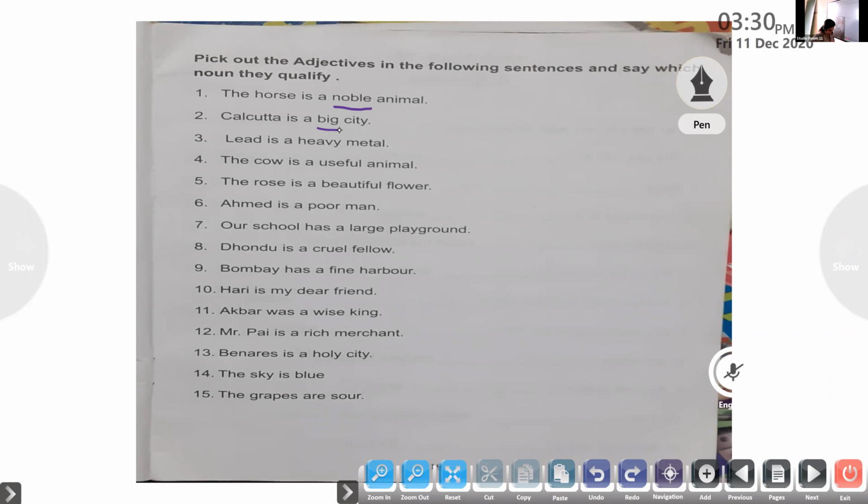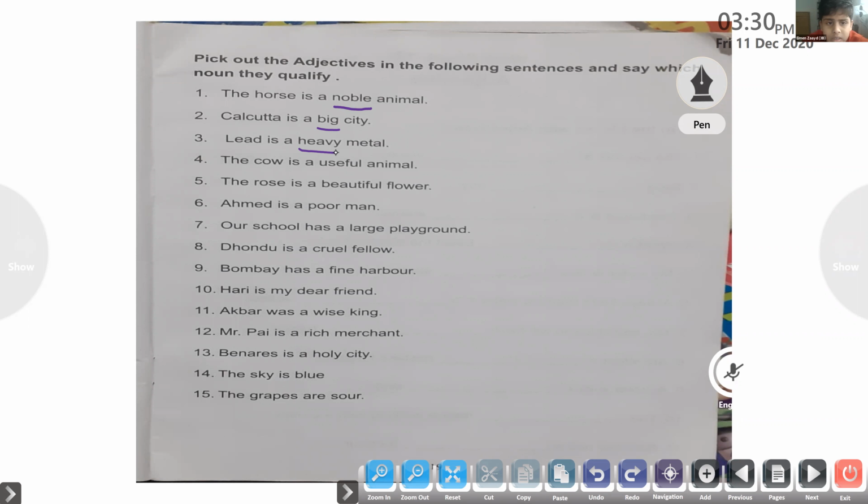Lead is a heavy metal. Yes, lead is a heavy metal. Now pick out the adjective in that sentence. Heavy. Yes, heavy is the adjective in the sentence. Very good. Now, Joseph Anthony, come on.